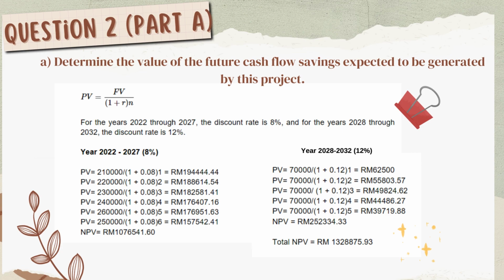From the answer given, calculate the PV using the formula stated, then accumulate the total NPV from the year 2022 until 2027. For the year 2028 to 2032, the rate is 12%. From the formula, change the rate to 12%, then accumulate the total PV from 2028 to 2032. The total NPV is 1,328,875.93, from the sum of the total PV of 2022 to 2027 with the total PV from 2028 to 2032.